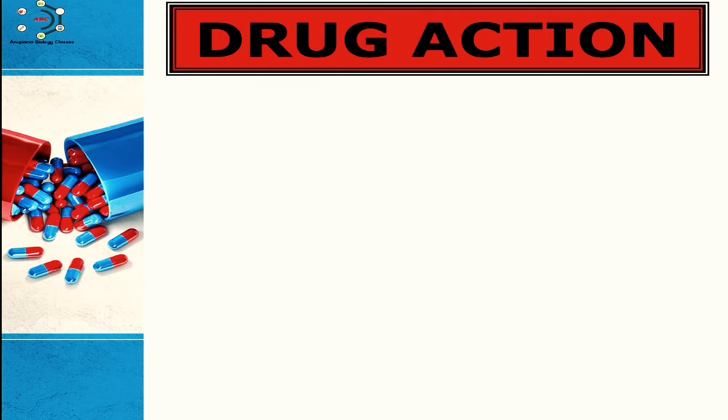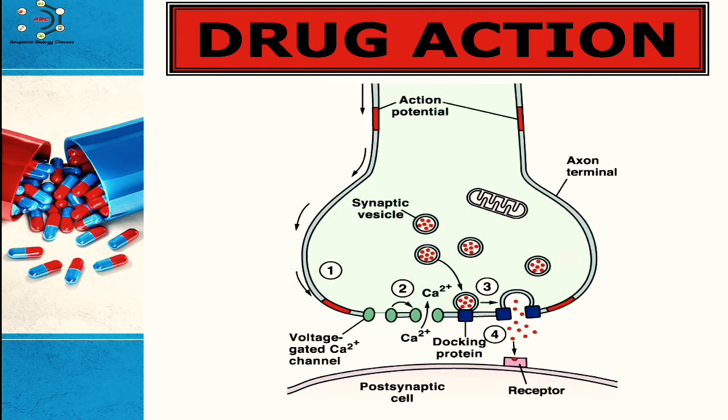Now, after this, what is drug action? The brain controls all the human activities and behavioral responses, and nearly all drugs act on the brain to modify the behavior. The drugs are carried to the brain by the blood. Therefore, the faster the drug enters the blood, the more quickly it produces its effect.